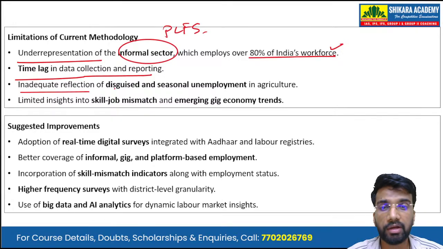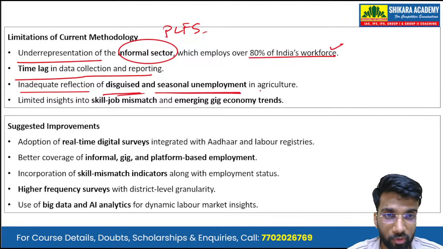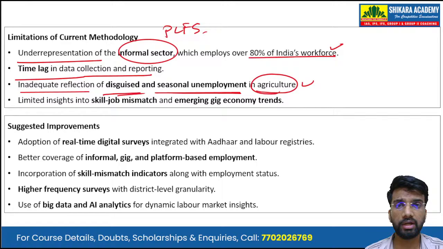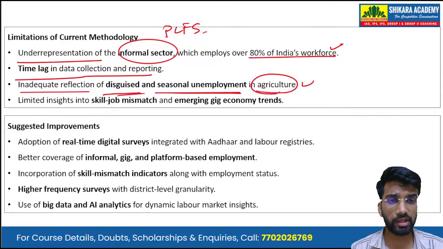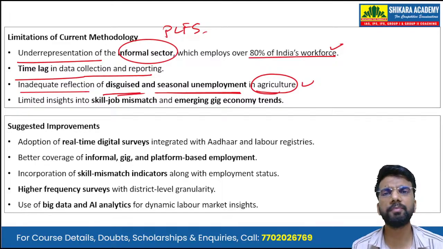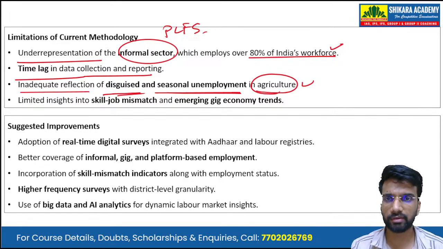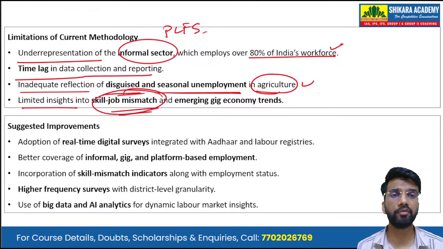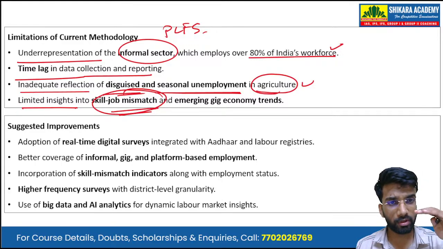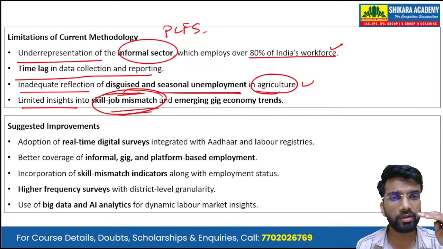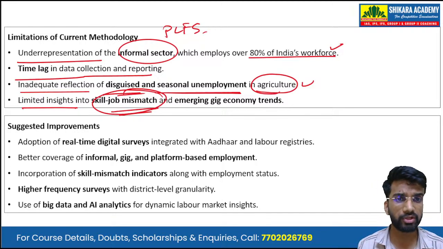And there is an inadequate reflection of disguised and seasonal unemployment in agriculture. In particular, agriculture has seasonal unemployment because agriculture is seasonal, and there's also disguised unemployment, which is hard to detect, so it is also inadequately reflected in these surveys. Then there are limited insights into skill-job mismatch. One of the biggest reasons of unemployment in the country is the skill-job mismatch. The majority of the population do not possess the skills that are required to provide them with a job.